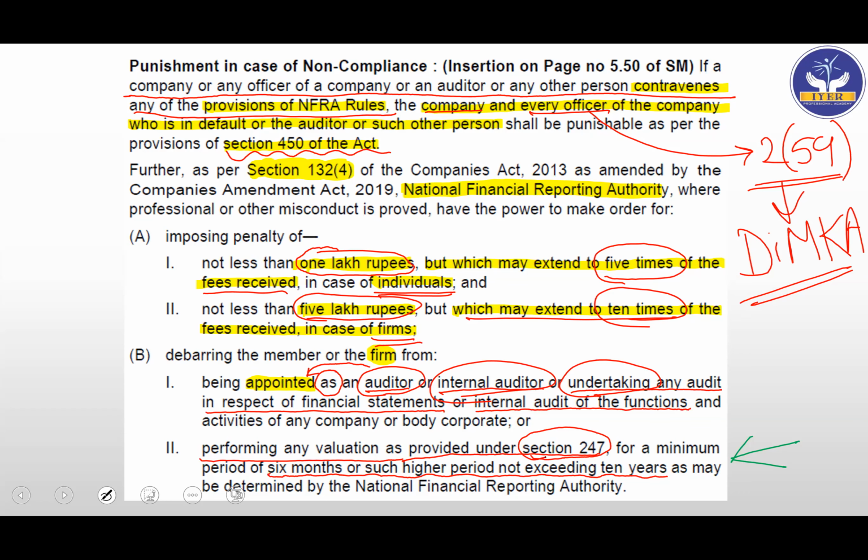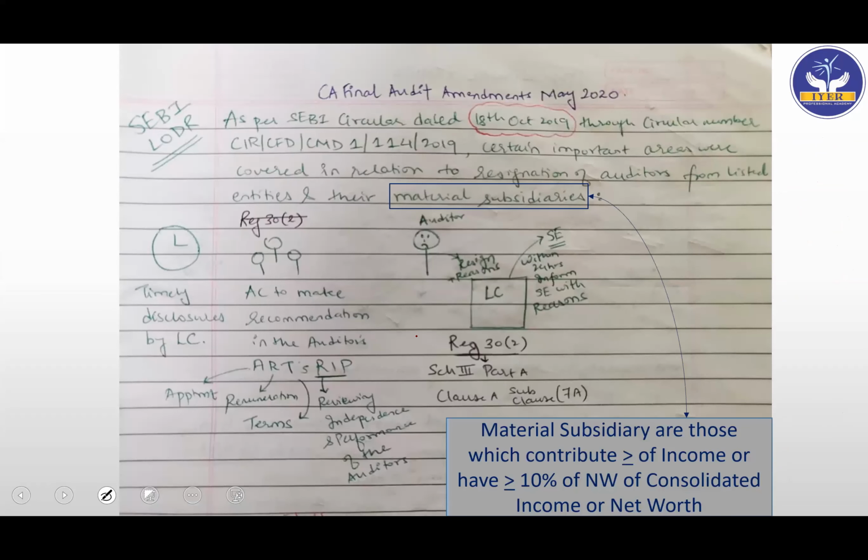Then you have a minimum period of 6 months or such higher period not exceeding 10 years. So they have given an imprisonment from 6 months to 10 years. And then of course the fine part is here for the individuals and then for the firms. Easy. This is in relation to the NFRA part. So just be careful under section 132.